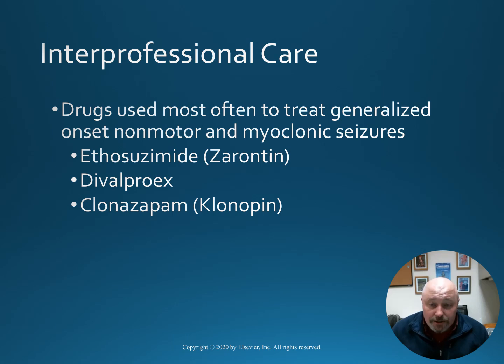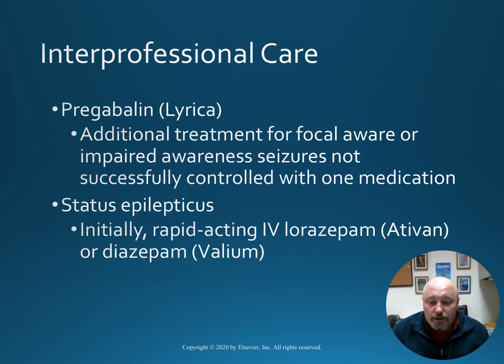Drugs used most often to treat the generalized onset non-motor and myoclonic seizures are things like Zarontin and Klonopin. Other drugs that may be used include things like Lyrica. This is an additional treatment for focal aware or impaired awareness seizures that are not successfully controlled with one medication.